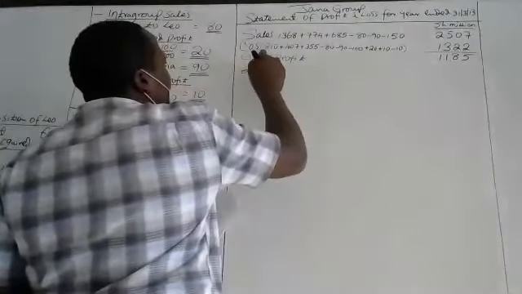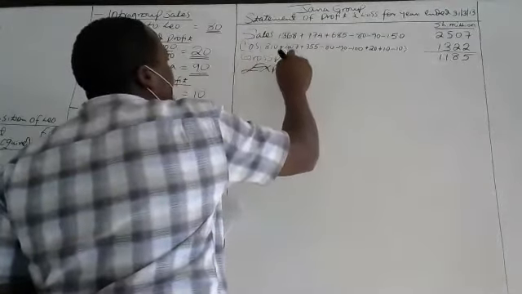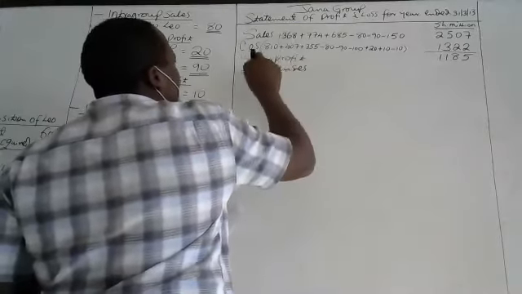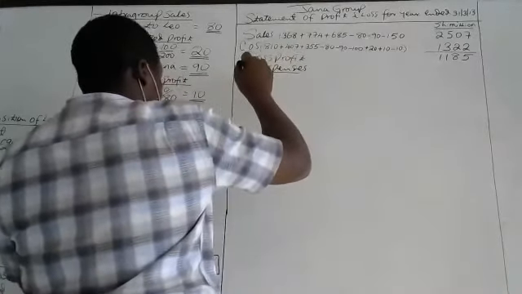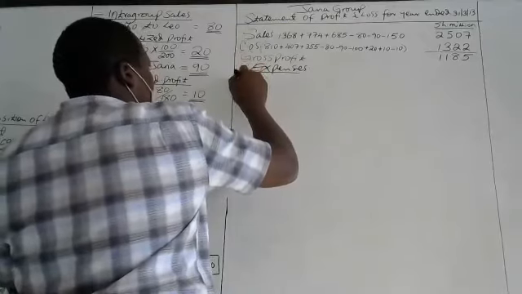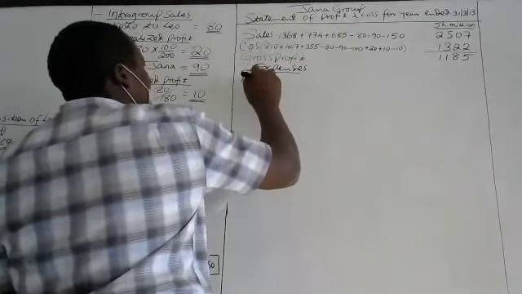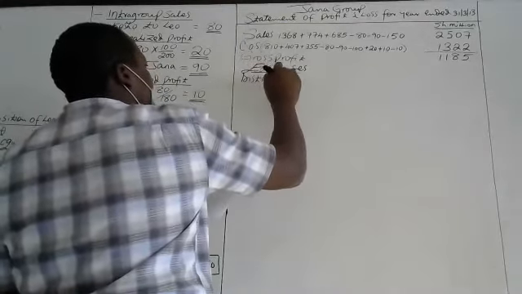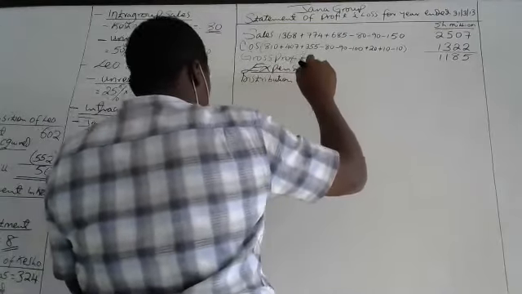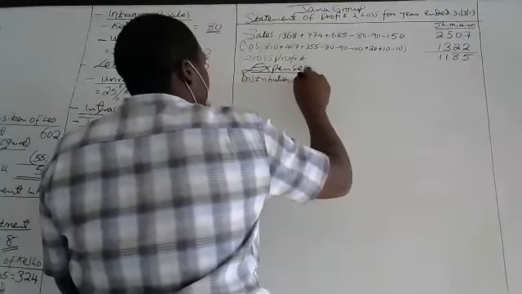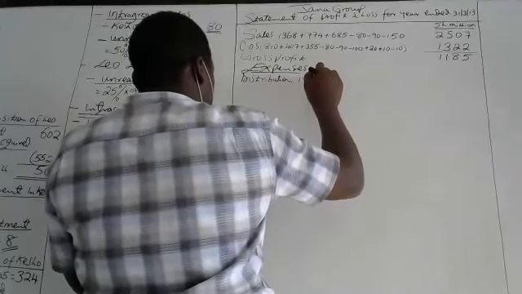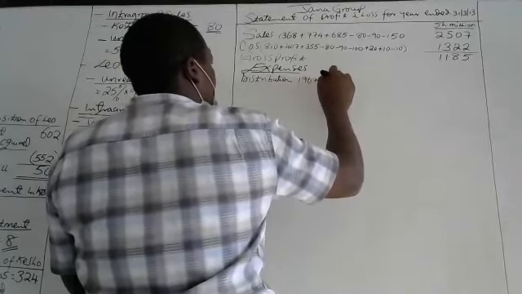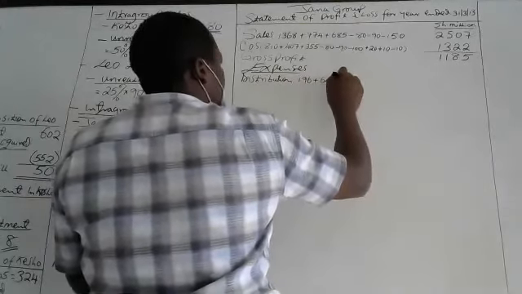We have expenses. And the expenses we have distribution. Distribution we have 196 plus 64 plus 78.